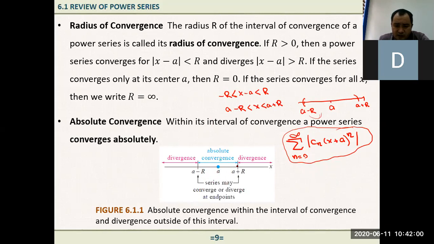And if you go outside this interval, it is divergent. And the question is, how about at the endpoints? It depends on the function. We are not sure. Sometimes it's convergent, sometimes it's divergent, and sometimes on the left it is divergent, and on the right it is convergent.